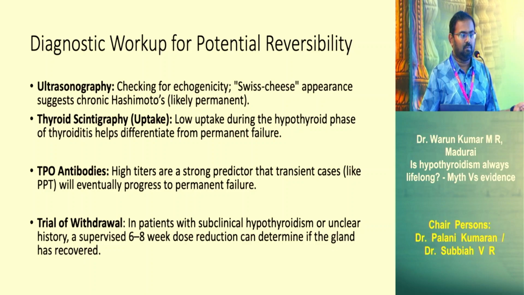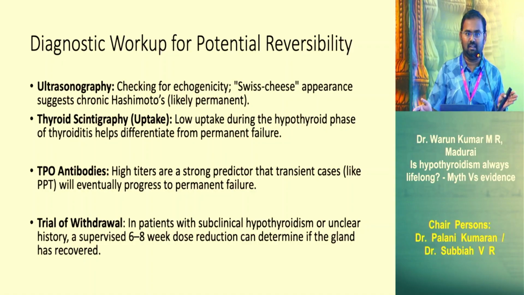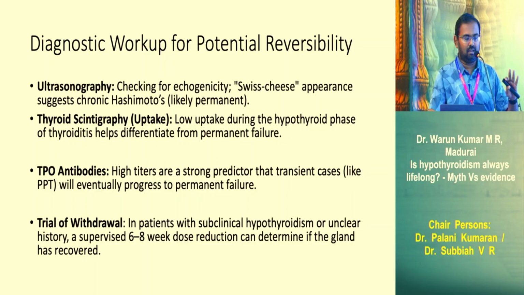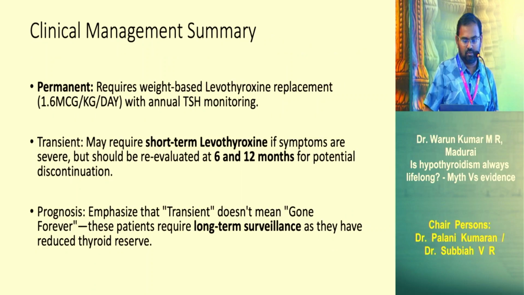Fourth is the anti-TPO antibodies. Again, this is a marker. Additionally, we do a thyroglobulin. These two will tell you regarding the destruction. So the higher the TPO antibody titer, the higher the chances that the patient is going to have permanency rather than transiency. So trial of withdrawal: if the patient's TSH is between 5 to 20, and the patient is asymptomatic with a normal T4, T3, definitely you can give a trial of withdrawal after starting a small dose, and then you can stop for some time, looking at whether the T4, T3 is reversing and TSH is reversing back to a higher level.